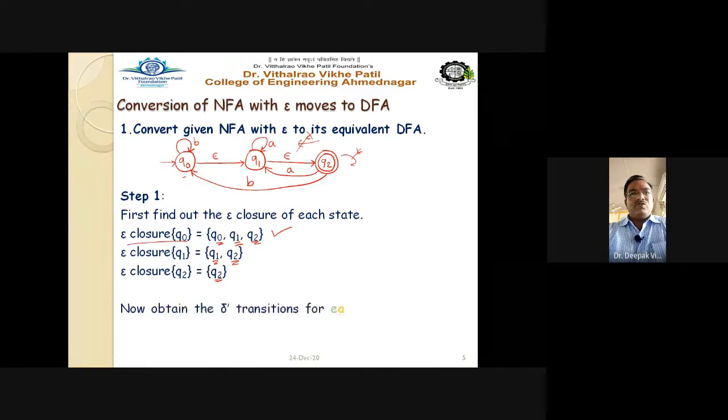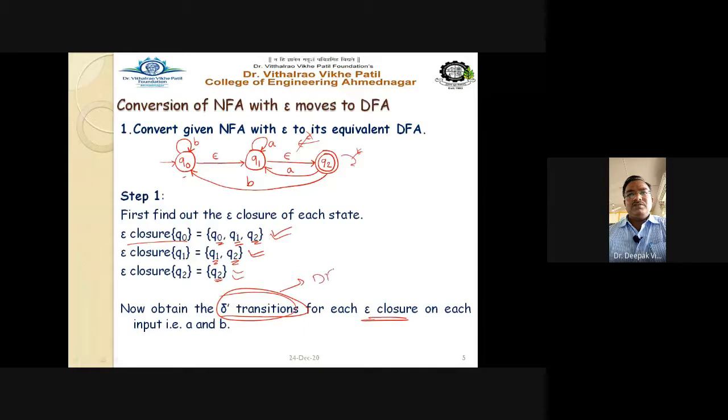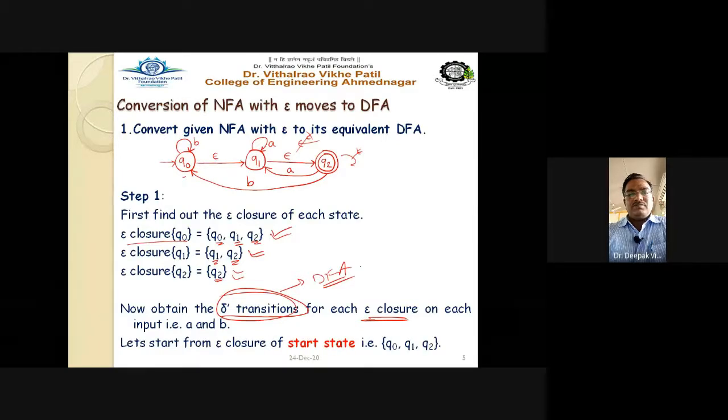Now second, obtain the delta dash transitions for each epsilon closure. For each epsilon closure means for this particular one, for the second one, and for the third one, we have to find out the delta dash transitions. Delta dash transitions are nothing but our DFA transitions, the transitions in the resultant DFA, right? And one more thing to note: we have to always start with the start state. That's why it is marked in red here. Always start from the epsilon closure of the start state.